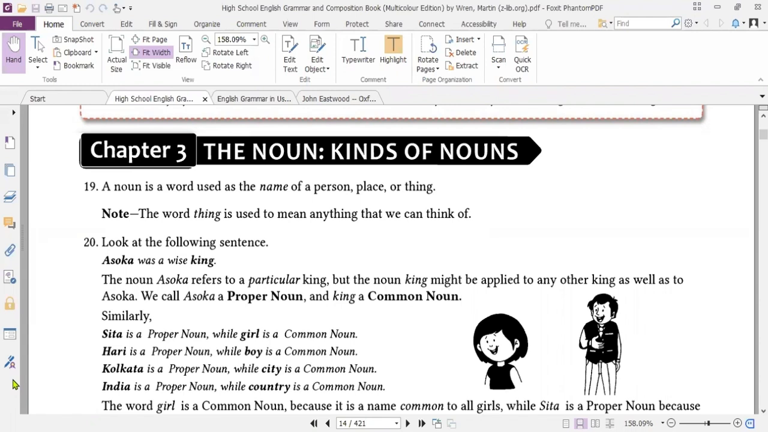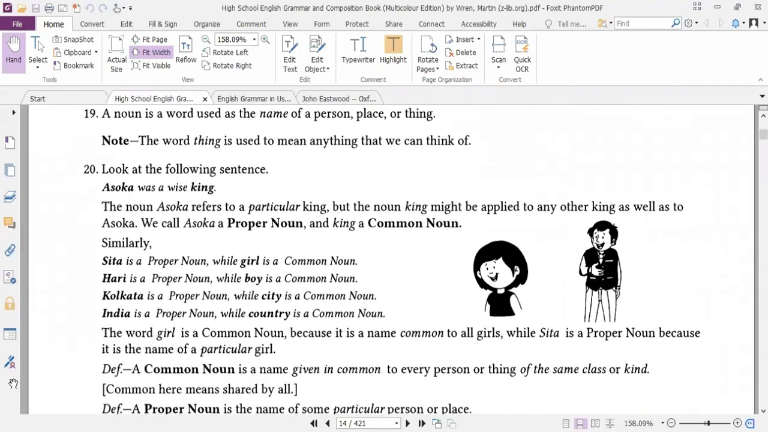So the word thing is used to mean anything that we can think of. Any name of anything that exists, whatever name we give. And the naming, as you know, how do we give a name? The names are attained by things whenever there is a kind of agreement. Like Abdullah could have been named Abu Bakr, and Abu Bakr could have been named Abdullah.